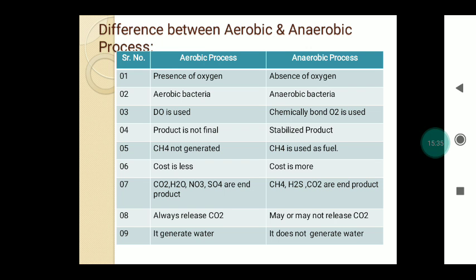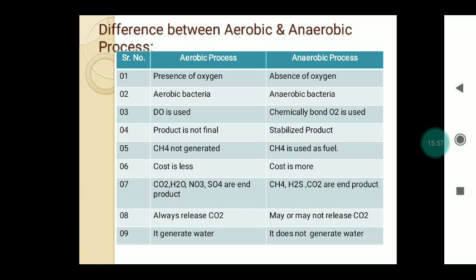Next point is dissolved oxygen use. In the aerobic process we have to use dissolved oxygen, and in the anaerobic process chemically bonded oxygen is used, that is, oxygen from PO4 or from H2S.